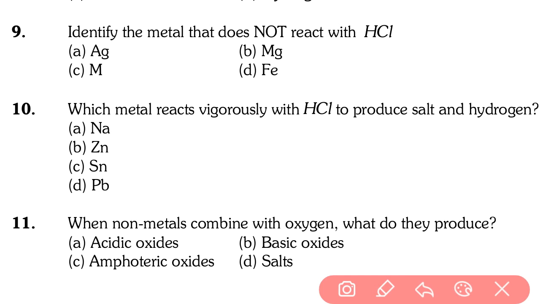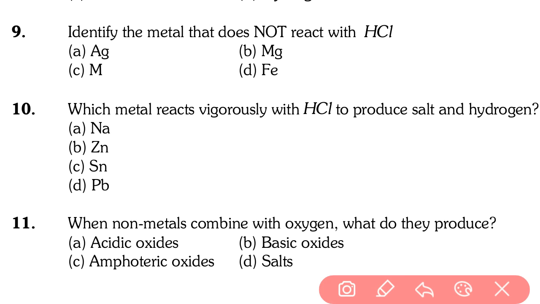Remember this theory of metals reacting with acid. Those metals having higher reactivity than hydrogen can easily replace hydrogen in its acid. So those metals which are less reactive than hydrogen cannot react with acid. See this, silver is less reactive than hydrogen in hydrochloric acid, so it cannot displace it.